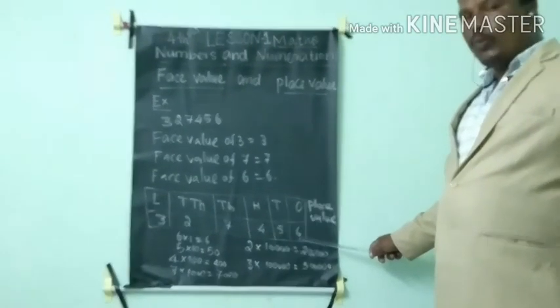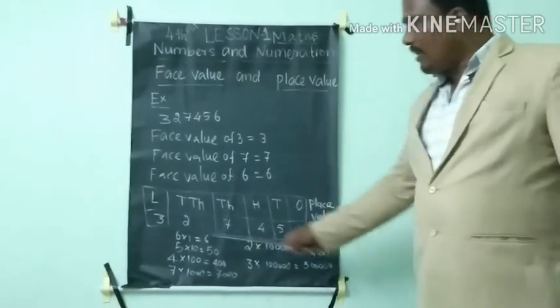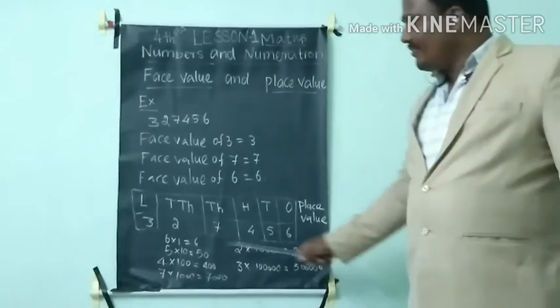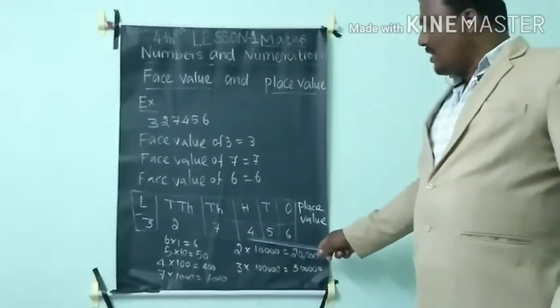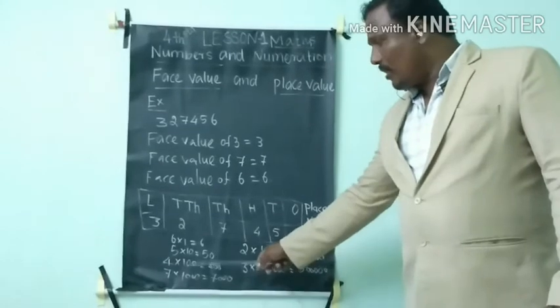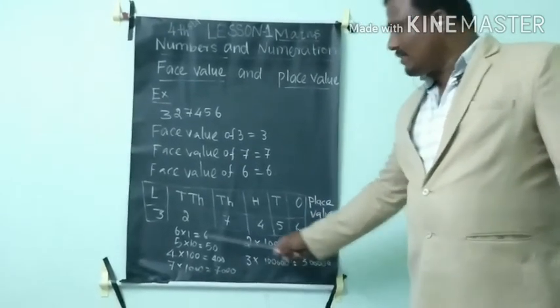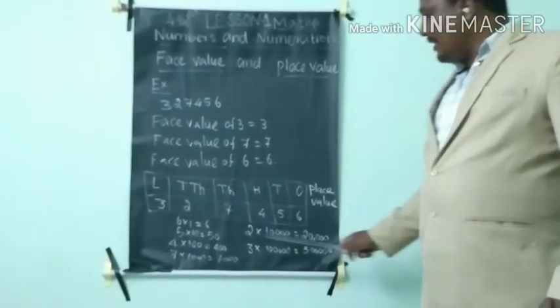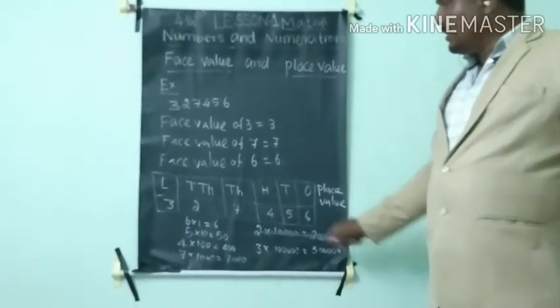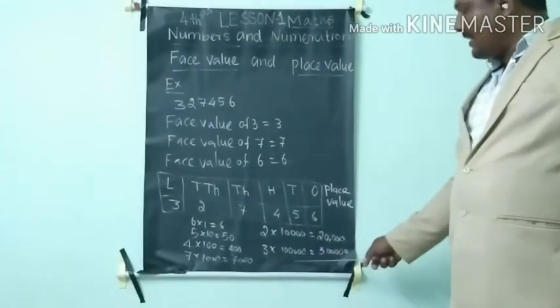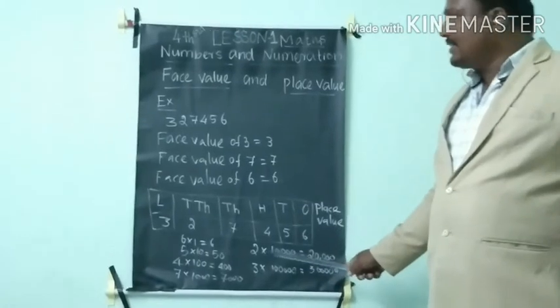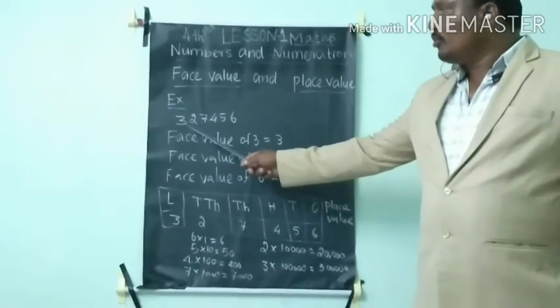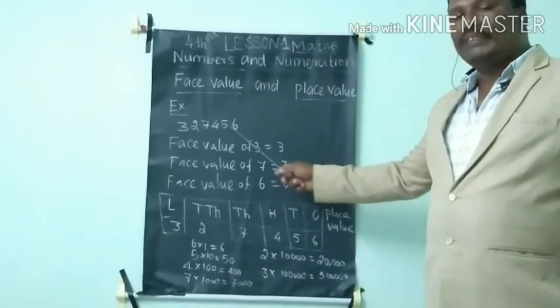This 6 is the ones place, so we multiply by 1. This is a 10 place, we multiply 10. This is a 100 place, we multiply 100. This is 1000 place, we multiply 1000. This is 10,000 place, we multiply 10,000. This is lakhs place, we multiply lakhs. Then we will read this number as 3,22,456. Okay.